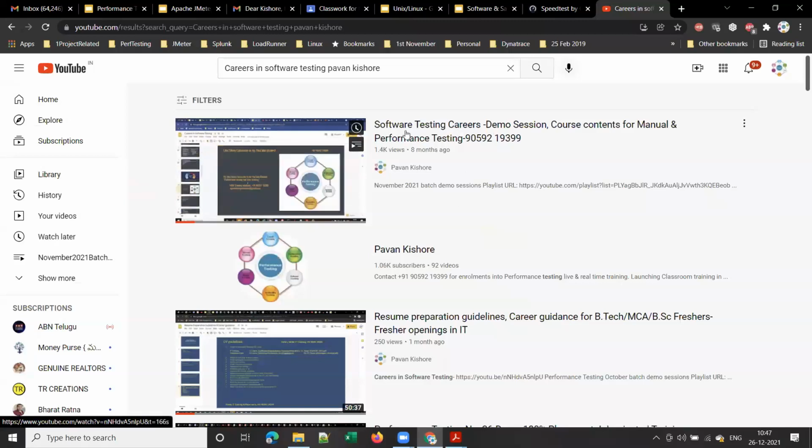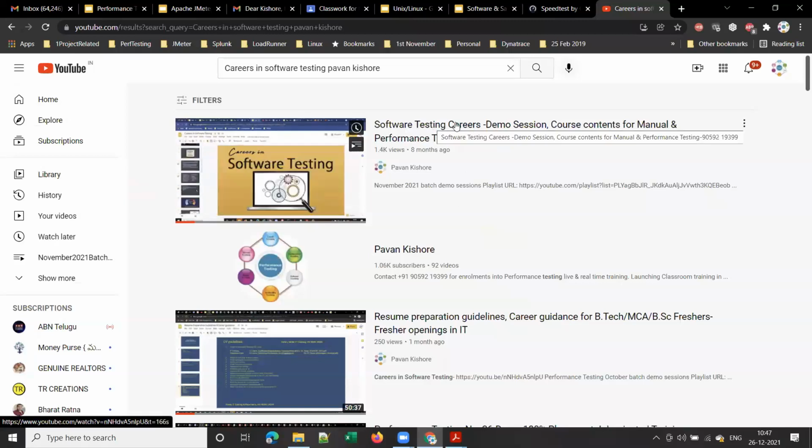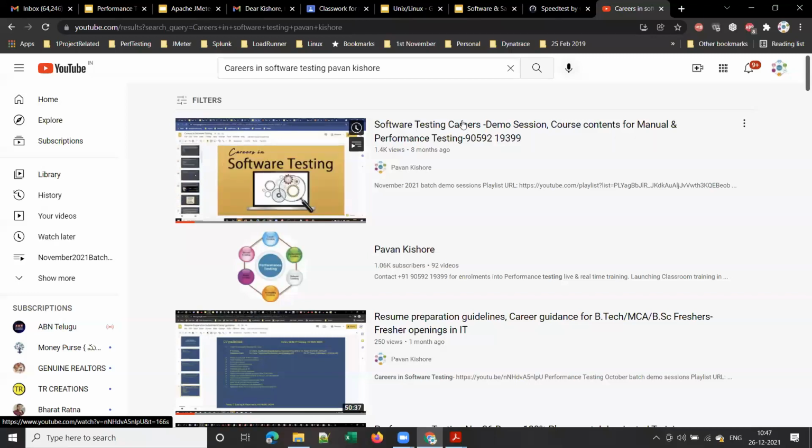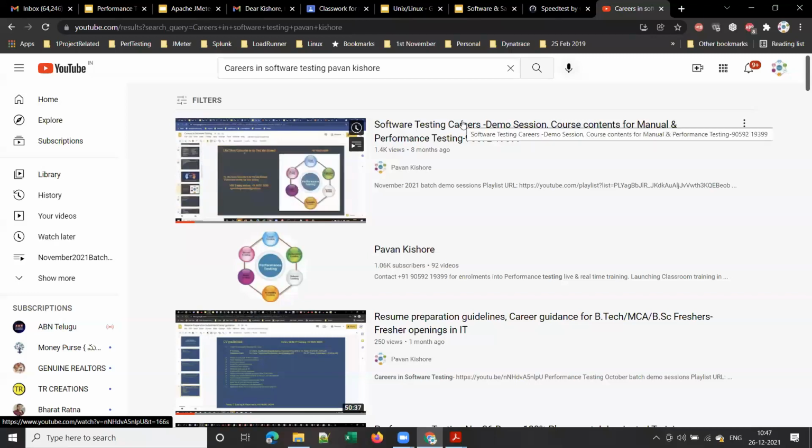Right. So this is my session on careers in software testing. Please go through this to understand what is functional testing, what is automation testing, what is performance testing, right? So there are three major careers in software testing. One is functional testing, the other one is automation, the third one is performance. These are the three major careers.